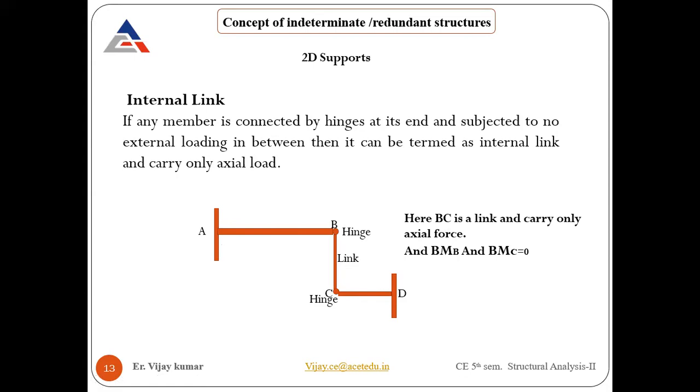Try to visualize. The question is, if you change support A to a roller support and apply any inclined force in between A and B, whatever the magnitude, will your structural system be stable or not? If yes, then why? If no, then why? No, sir, it will not be stable, I think. Okay. Because if we apply some load on AB with some inclination, it will have a vertical component which will allow the vertical motion of the roller at point A.